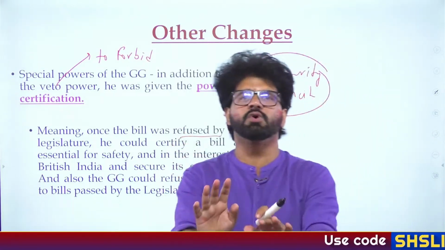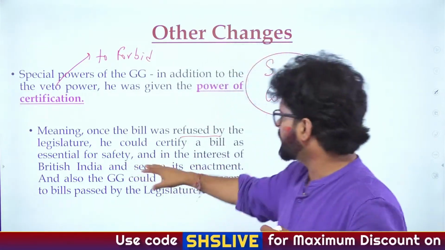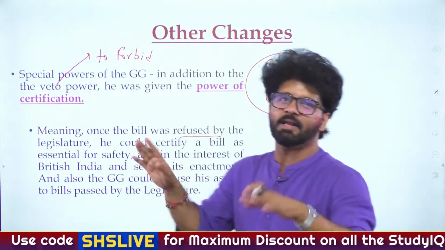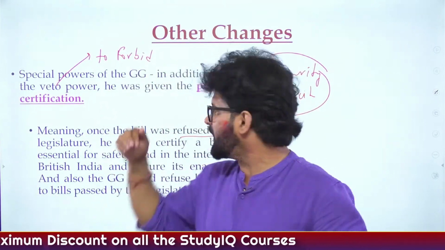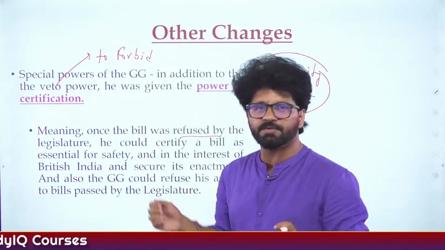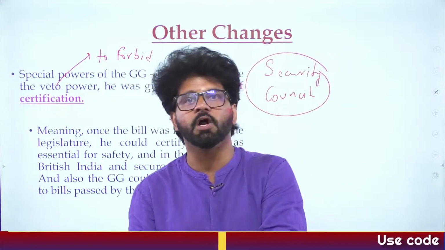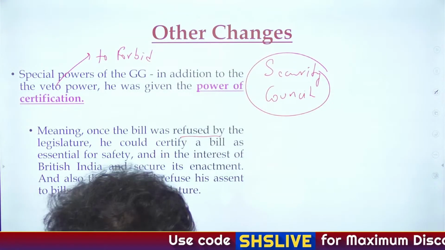But he feels like, no, this bill has to be passed, so he will certify it. That I feel for the unity, for the safety, for this and that, this bill has to be passed, so he will ensure that this bill is passed, even though the legislature has refused to pass it. So that was the power, and that is the power of certification. It is different from the power of veto. So don't confuse it. They are not the same, bro.